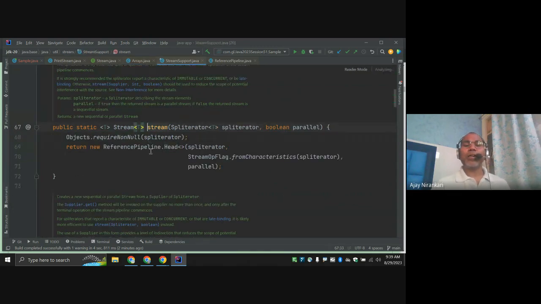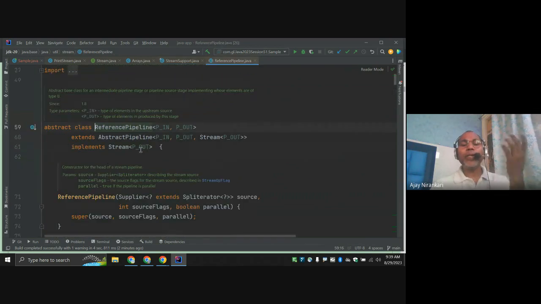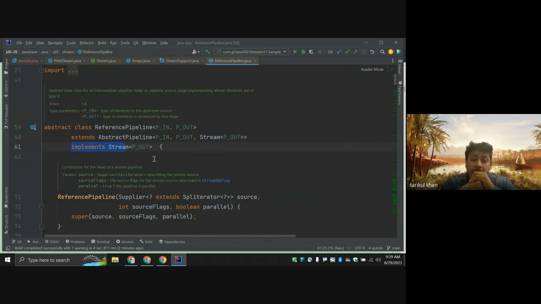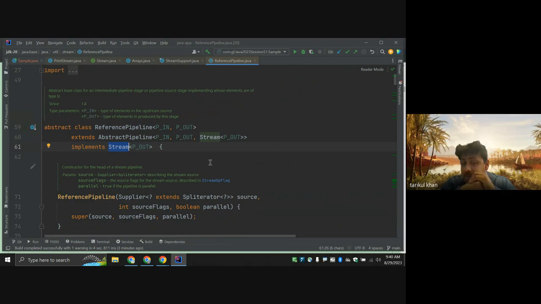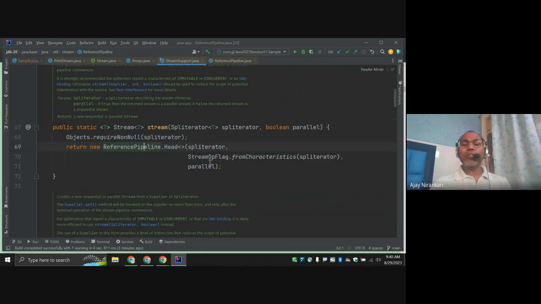Again notice here, new ReferencePipeline. They created a new object of the ReferencePipeline class, right? This is the implementation class of your interface. The class ReferencePipeline implements the interface. Internally, what they are doing is creating the new implementation class object. Notice?